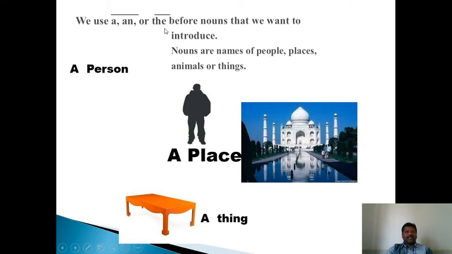We use a and the before nouns that we want to introduce. Nouns are names of people, places, or things. Can we say a person? We use a and the before nouns that we want to introduce: a person, a place, or a thing.